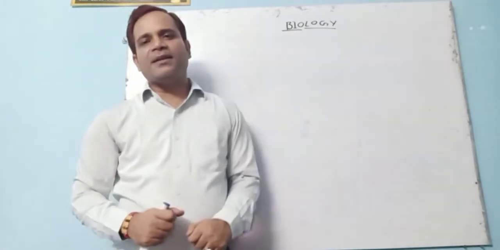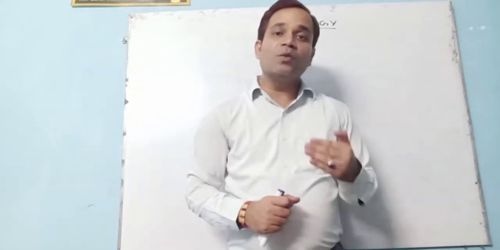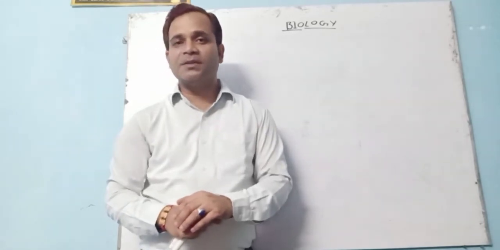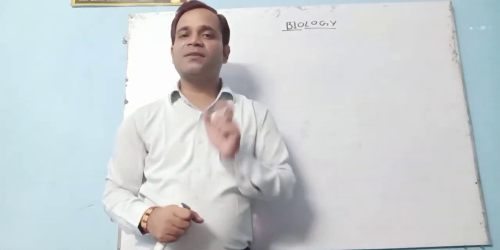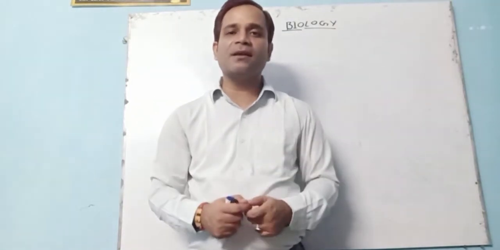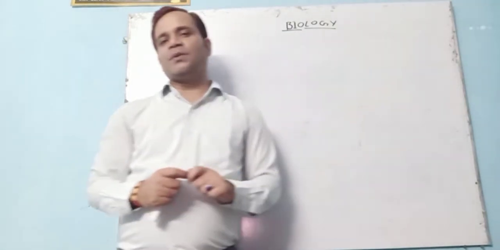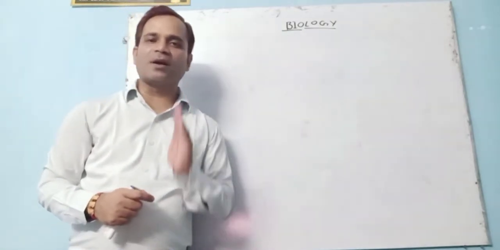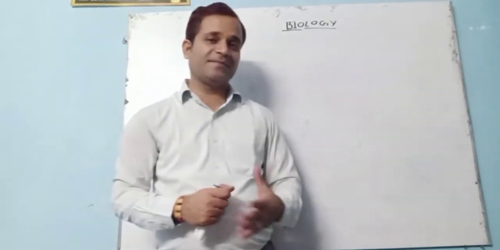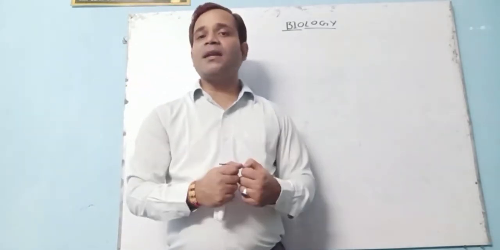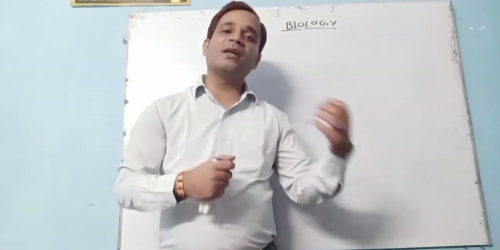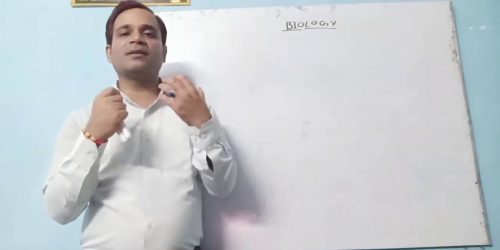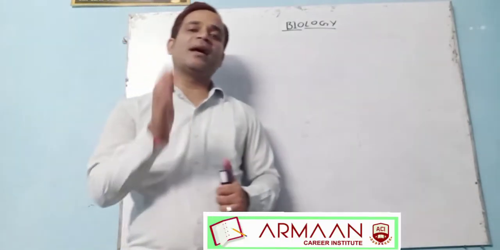Number one. Now, if anybody asks you who gave this term, who is the father of biology? You know, Aristotle was the father of biology. In Hindi you say Aristu. And you all know biology is further classified into two parts. One is botany, the second one is what? Zoology. So in botany, when we study about plants, it is known as botany.